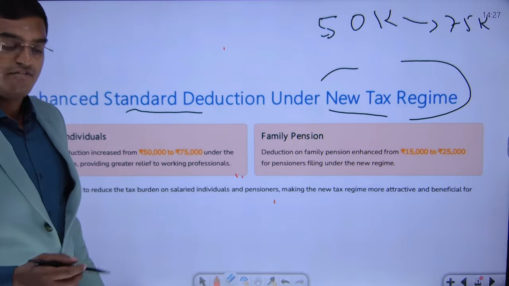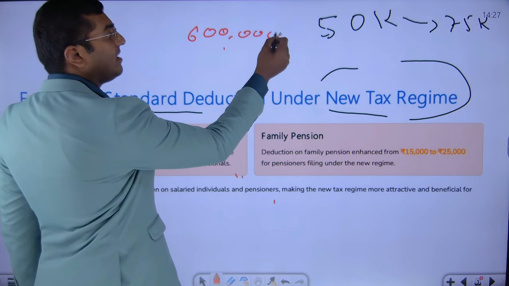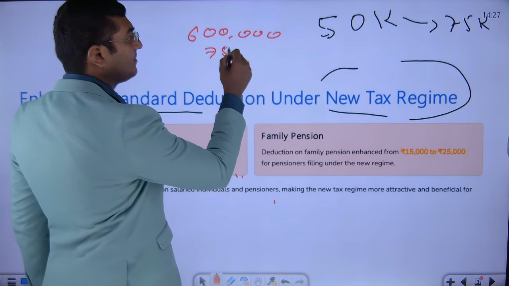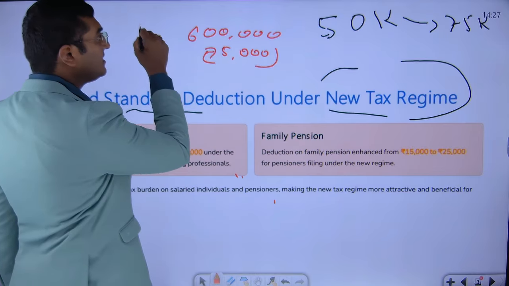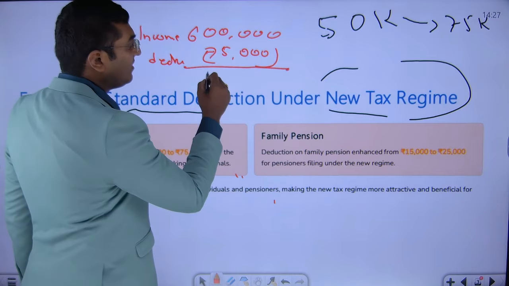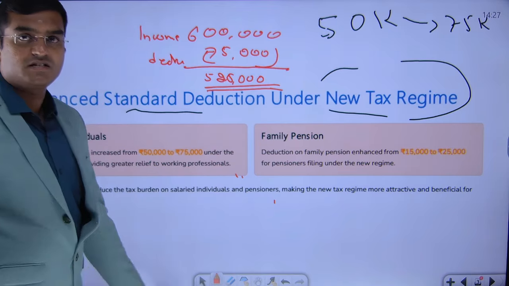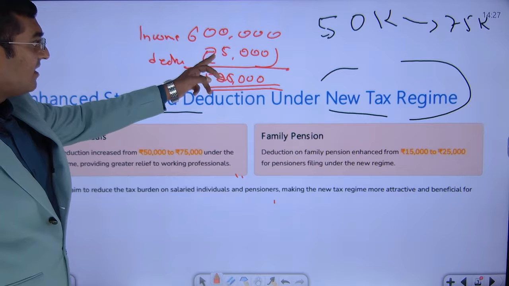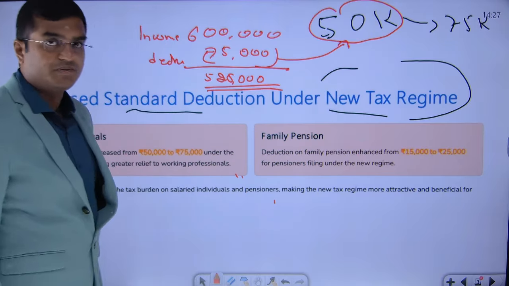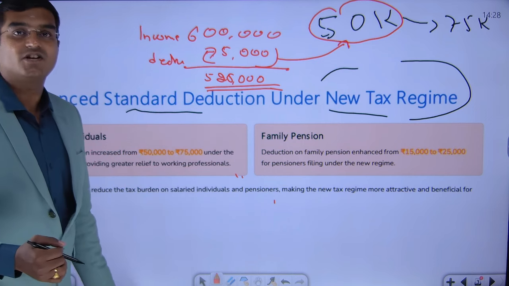So in our example, if you see, our income came to around 6 lakh rupees. From this 6 lakh rupees, we said our deduction will be 75,000 rupees. Therefore, if you see, the income itself was 6 lakh rupees. We deducted around 75,000. Therefore, we got a net taxable income of 5,25,000 rupees. So this is what this new tax regime says. Earlier this was 50,000 rupees instead of 75,000, which got amended. So basically this will be focused upon, dear friends. Please do remember this. This is a major change that has happened.